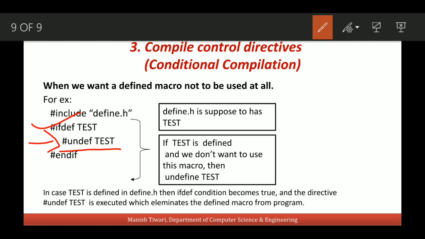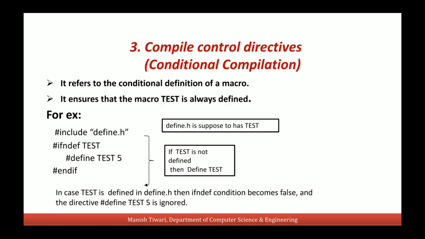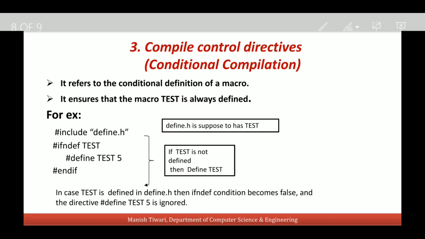So there are two ways we can use these control directives. If we want a macro not to be used if it is defined already, and in the second case we want to test whether the macro is defined. If it is already defined, then the new definition will not be executed, and if it is not defined, then it will be defined.